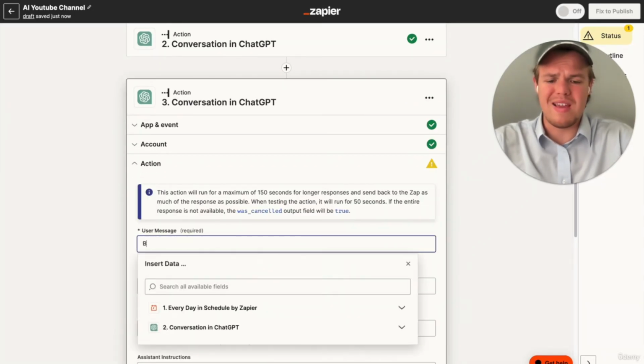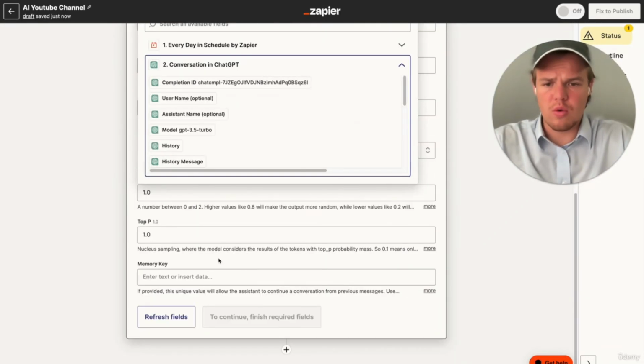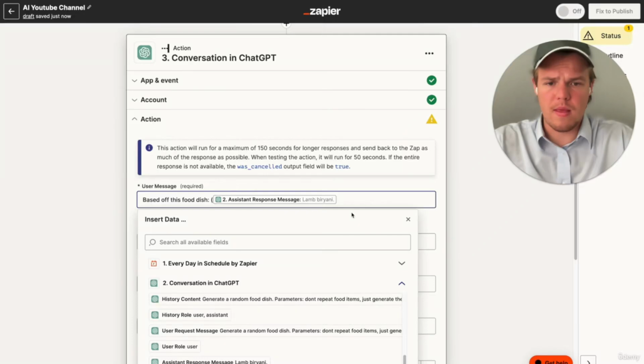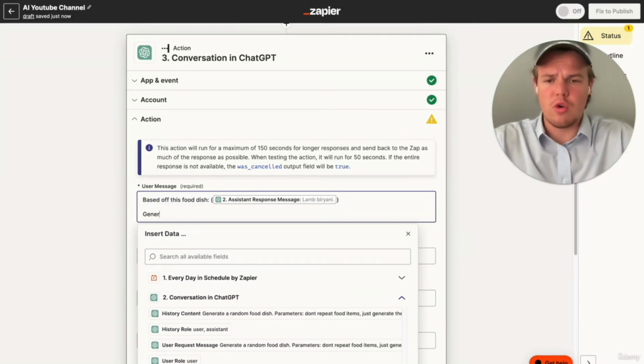And we're going to say, based off this food dish, (grab that food dish), generate a recipe on how to make it, include ingredients, and how to cook.